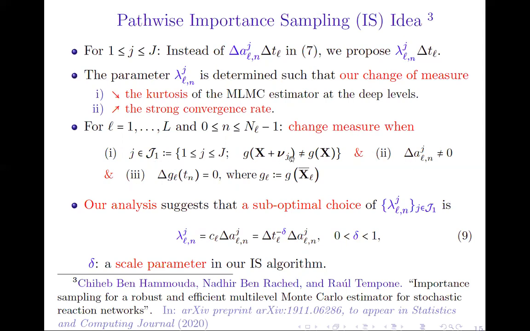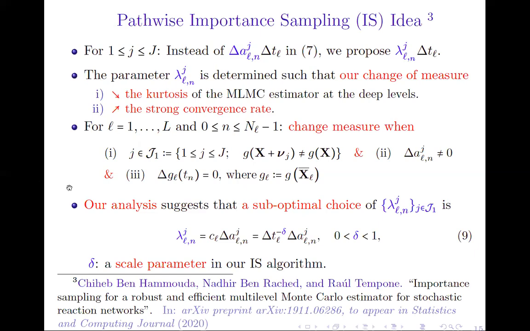The first condition says that we apply the change of measure only for reaction channels whose stoichiometric vector induces a change in the observable. The second condition is meant to prevent the likelihood from being equal to 0. And the last condition is the main motivation of our work, where we want to do the change of measure whenever the difference of the observable at time t_n is equal to 0.